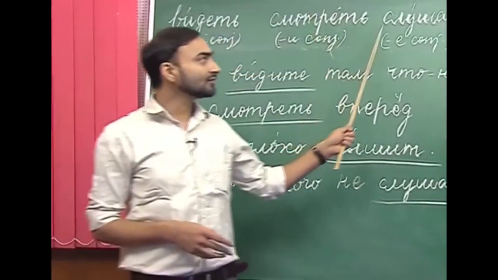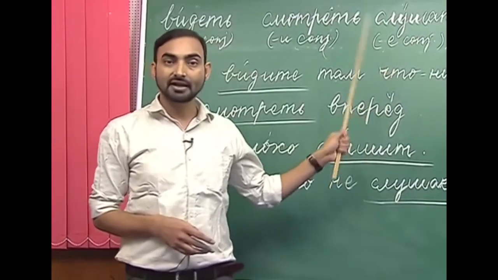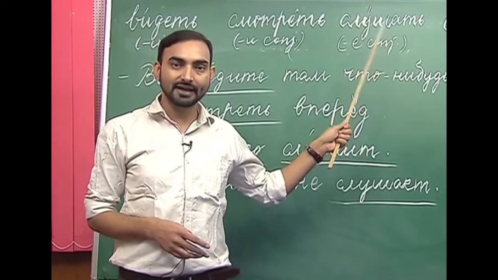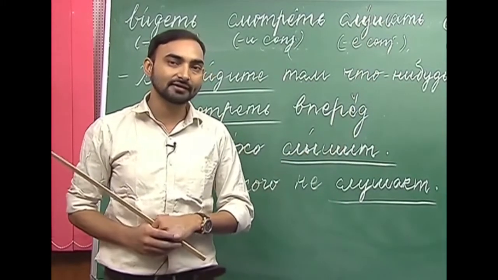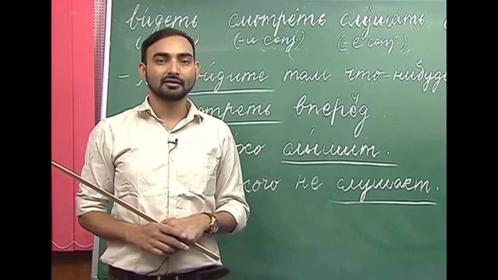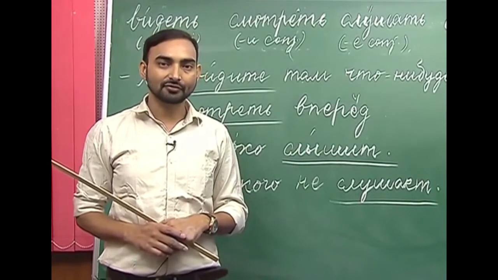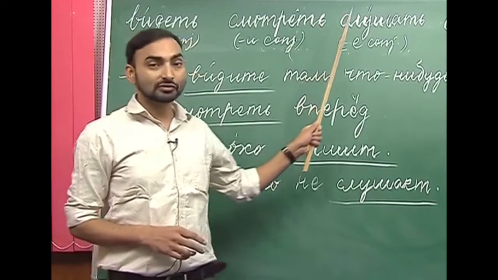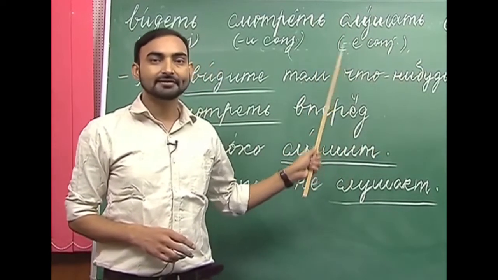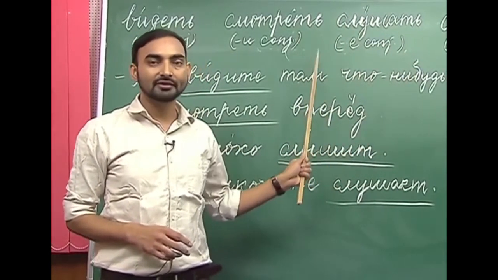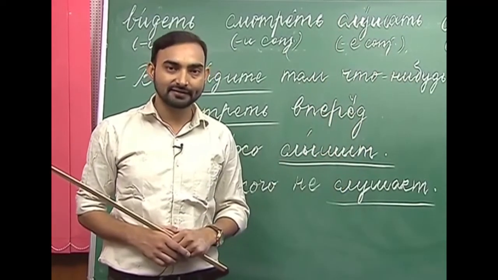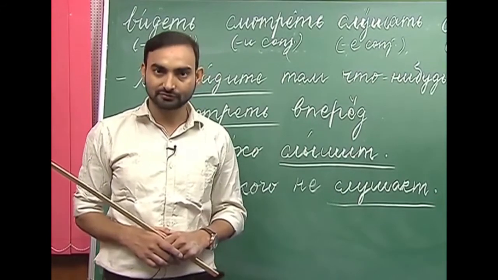And how do we conjugate slushat? It follows the ye conjugation. How do you understand this ye conjugation? In a similar way as we have conjugated the verb chitat. Ya slushayu, ti slushayesh, on/ana slushayet, mi slushayem, vi slushayete, oni slushayut.